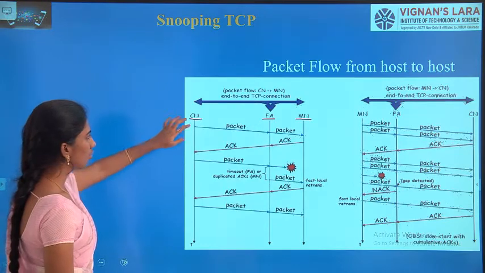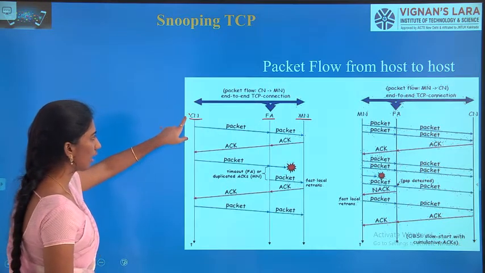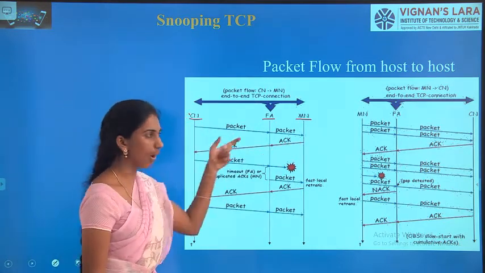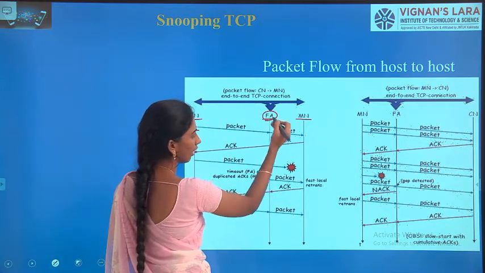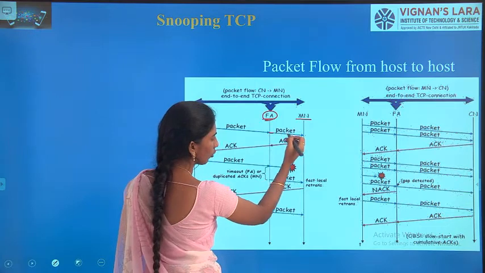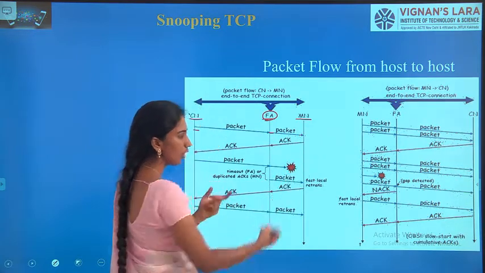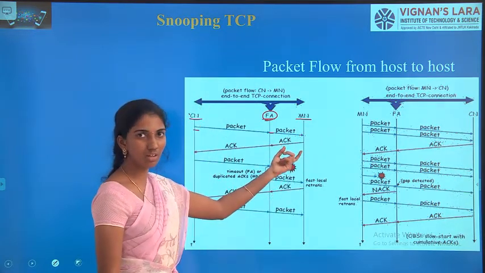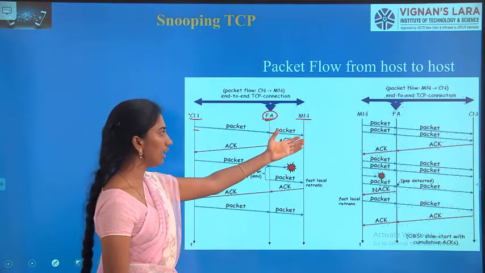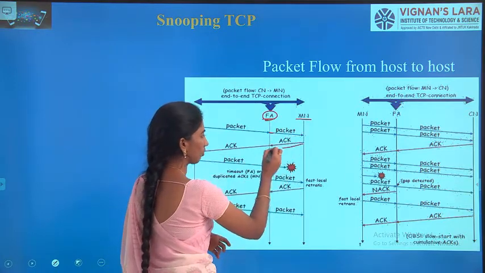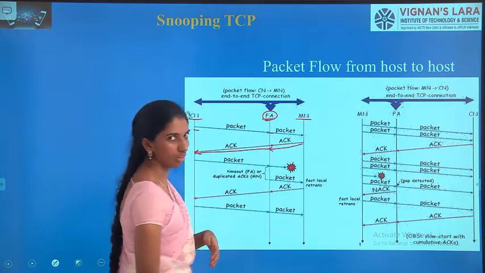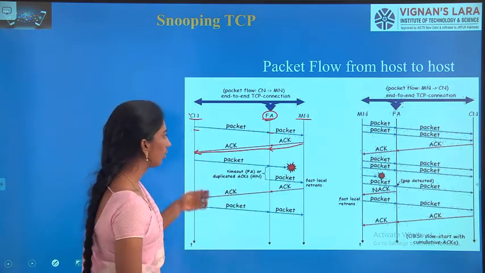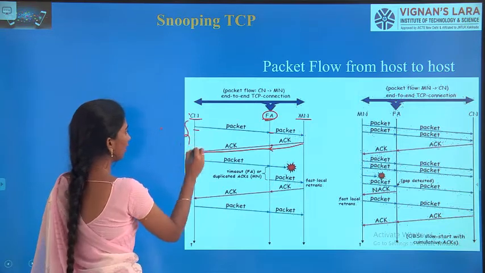Now the CN wants to transmit data to the MN. It will send a packet that is stored at the foreign agent, and this packet is also received by the MN. If the packet is successfully received, the MN needs to send the acknowledgement. This acknowledgement will be observed by the foreign agent. So this is a successful transmission.